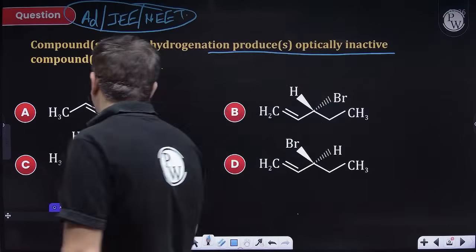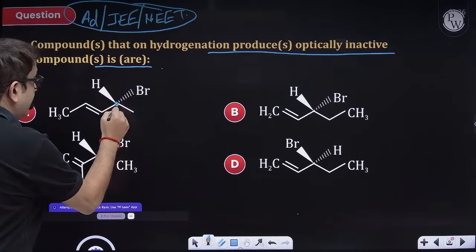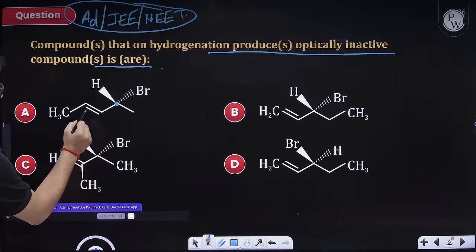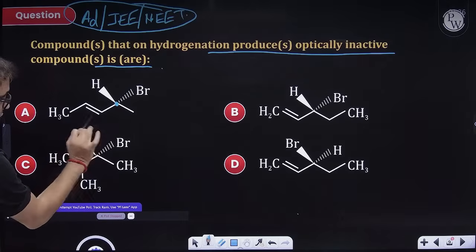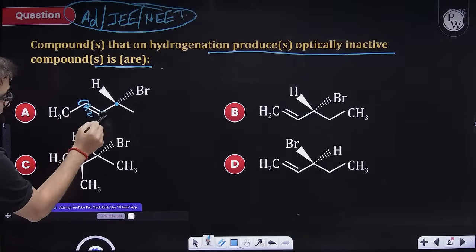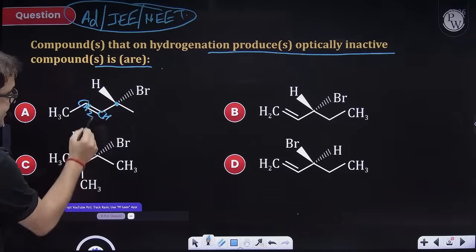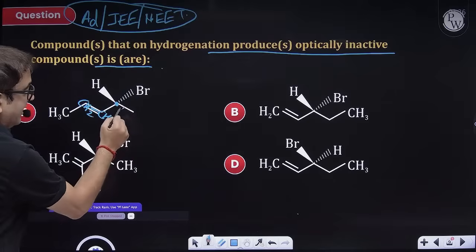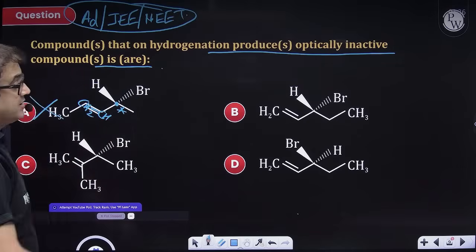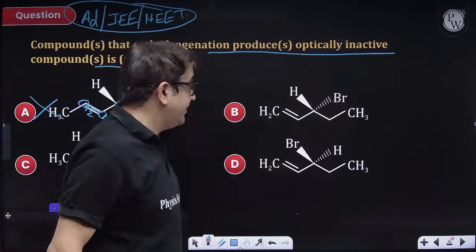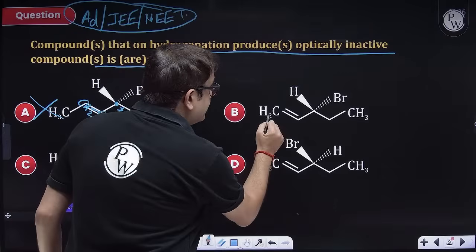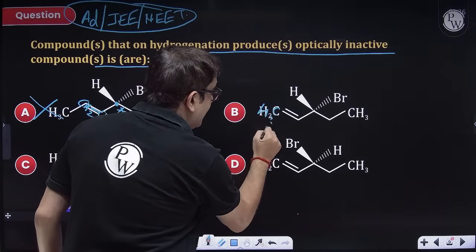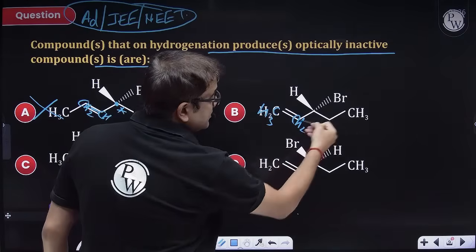Then obviously you can see option A is having a chiral carbon, but once you remove this, it will become CH2 and CH, because now it will become saturated. So once it becomes saturated, still it is optically active. So this is not my answer because I want it to be optically inactive. Now, if this becomes CH3 and this becomes CH2, then both are ethyl.